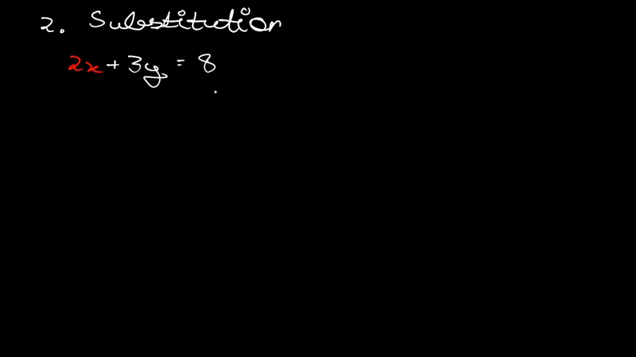Now what you can do is either substitute for x, or you can substitute for y. Let us substitute for x first of all. If we find the value of x from this particular equation, you will get it something like this: it is equal to 8 minus 3y divided by 2. This is the value of x.